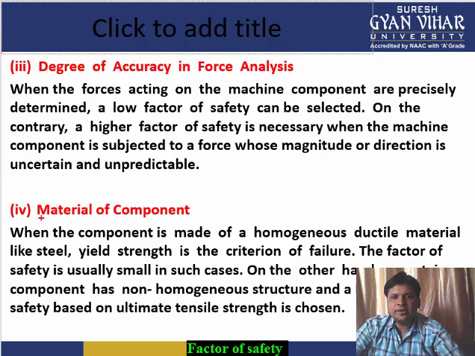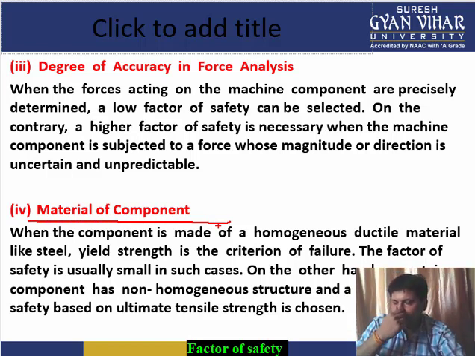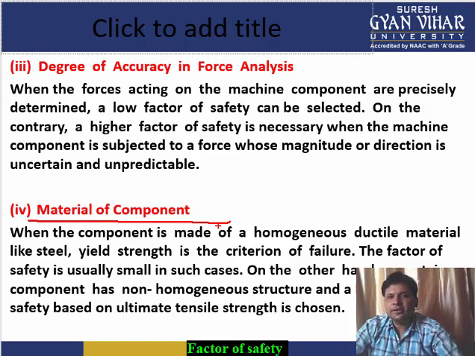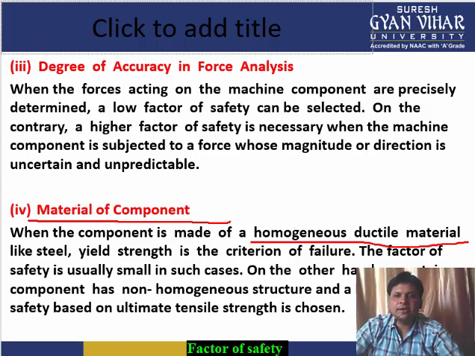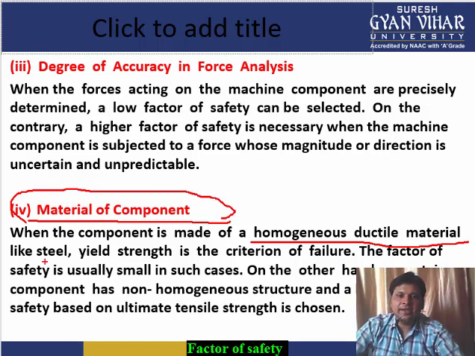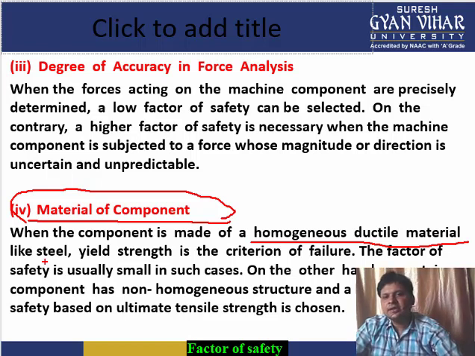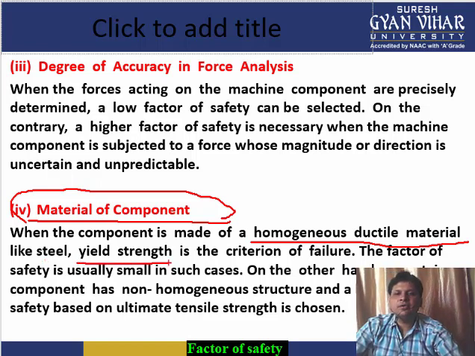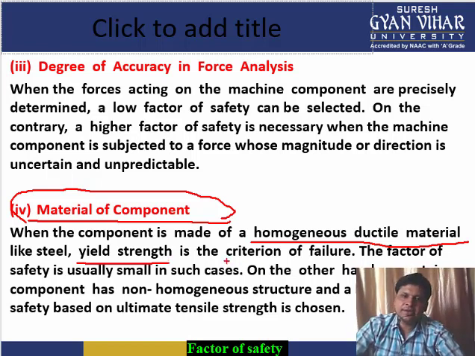Now into the next point. What is the next point? The next point is the material of the component. The factor of safety also is dependent on the material of the component. When the component is a homogeneous, ductile material like steel, yield strength is the criteria of failure. We all know that a ductile material fails due to yielding. Their failure point, their maximum strength, is yield strength. So its criteria of failure is yield strength.